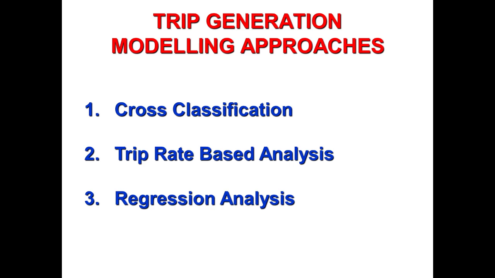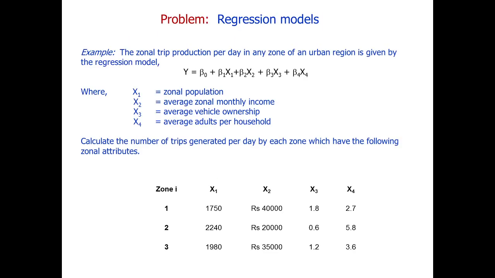Here in this lecture we will be discussing the regression analysis, as it is the easier method and it can easily be possible using any statistical package like SPSS or Minitab. So we will study an example of trip generation using the regression method. Here in this example, the zonal trip production per day in any zone of an urban region is given by this regression model, and we have four independent variables: x1, x2, x3 and x4. x1 is the zonal population, x2 is the average zonal monthly income, x3 is the average vehicle ownership, and x4 is average number of adults per household.